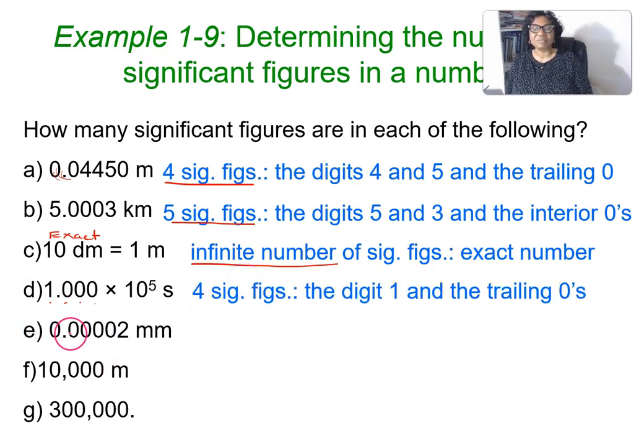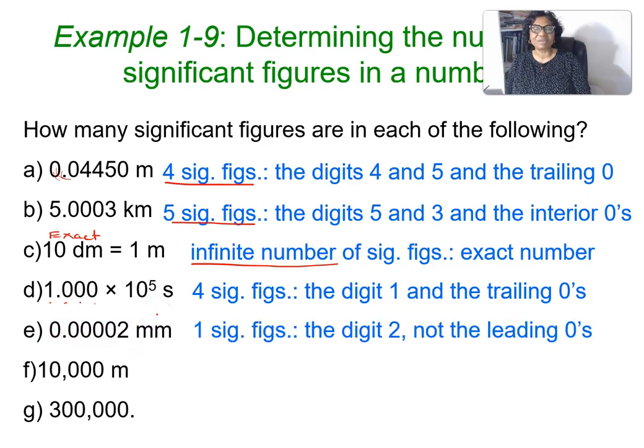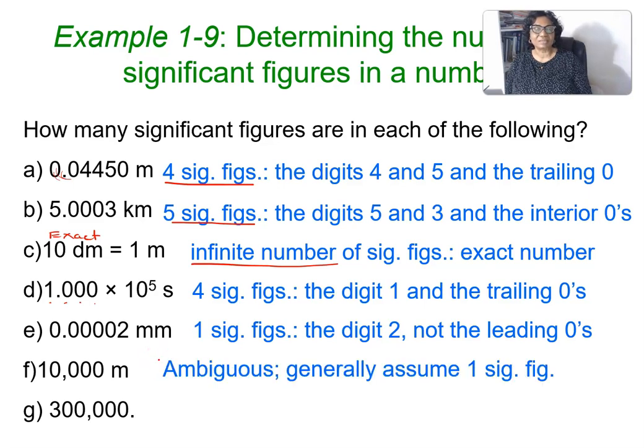And this one, these leading zeros are insignificant, so this number has 1 significant figure. In this case, there is no decimal point, and this number is not written in scientific notation. So the significance of the zeros is ambiguous. Generally ambiguous, so we can assume that it has just 1 significant figure. We are just assuming, but it's ambiguous.